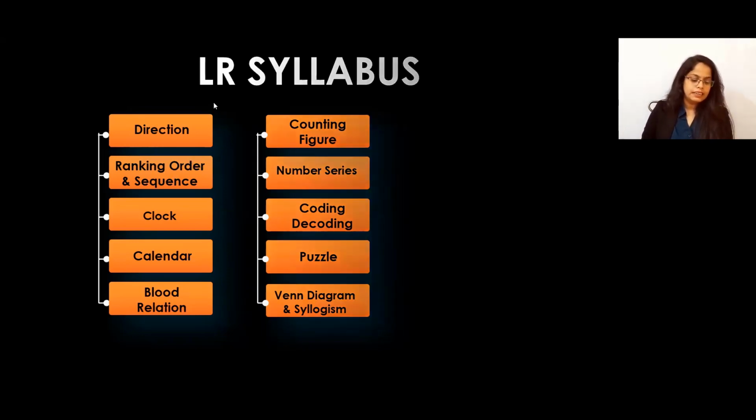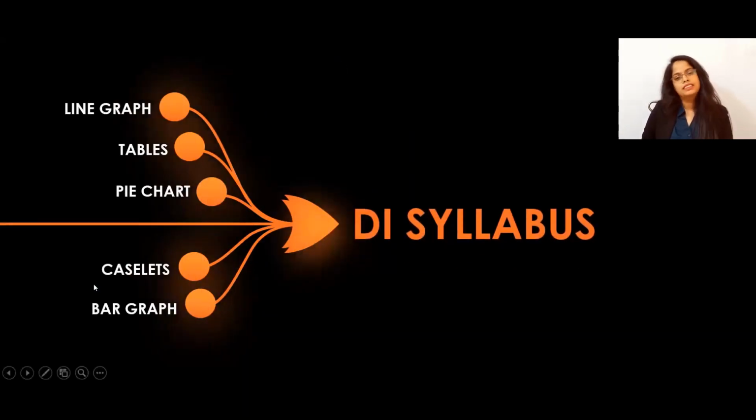And then the DI, obviously, consists of things like line graph, bar graph, pie chart, tables and caselets. These are the topics from the DI, but always remember DI is nothing but arithmetic only. Whatever we have learned in arithmetic, that is what we have to solve. Only the questions are given lengthier. We have to understand that it is given in diagram form, like a bar graph can be there, tables can be there, a pie chart can be there. So in this form they give you the question, but we have to understand the given data and solve it by using arithmetic only.